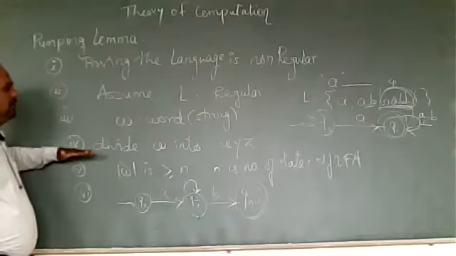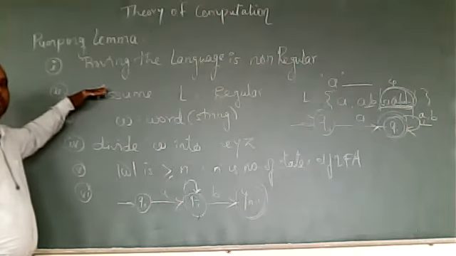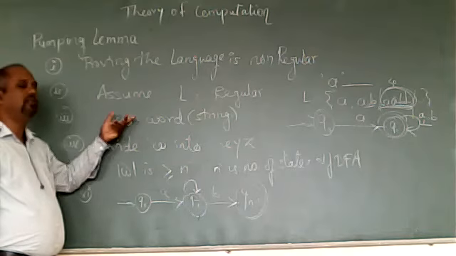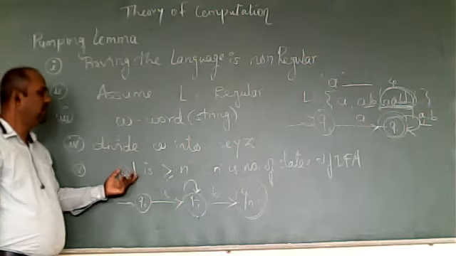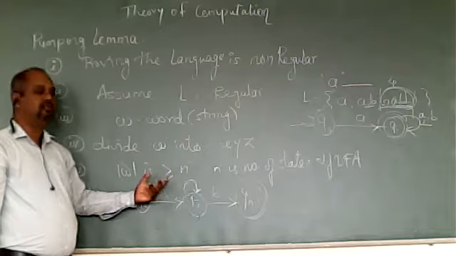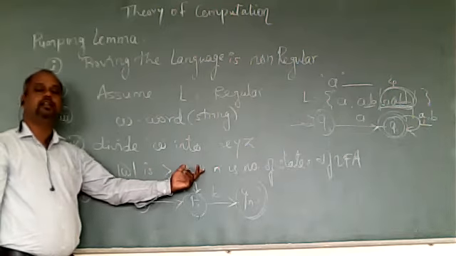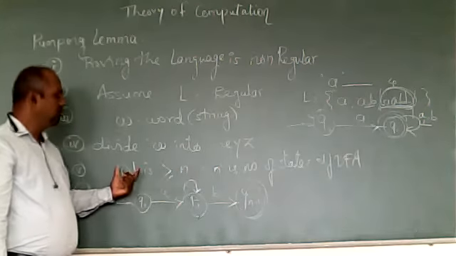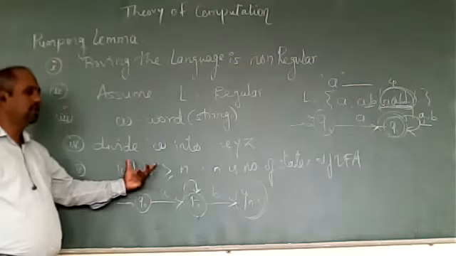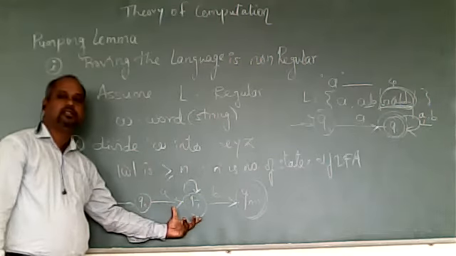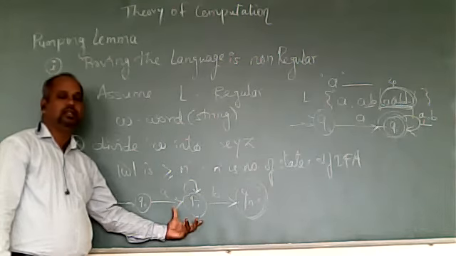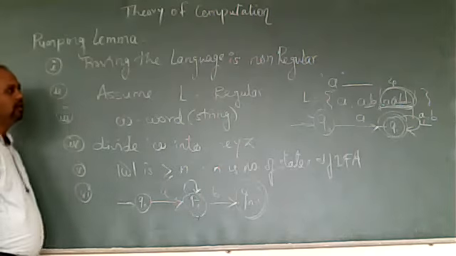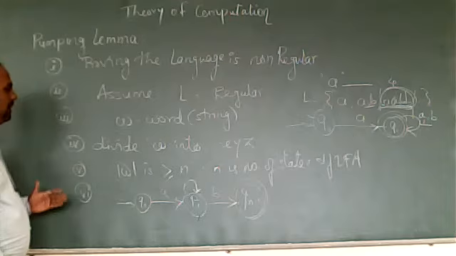Now, what is a pumping lemma? In pumping lemma, initially we assume the language is regular, and choose a word of that language where the length of that word is greater than n, where n is the number of states of the DFA or finite automata which accepts that string. When the length of that string is greater than the number of states, it means there exists some loop in between the finite automata. So this is what the pumping lemma actually is.